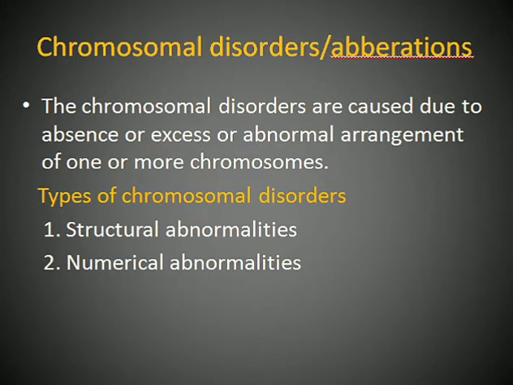Either a part of the chromosome is broken off, or a part is rejoining in a different direction, or there can be more chromosomes than normal or fewer chromosomes than normal. So chromosomal aberrations or disorders can be of two types: structural abnormalities or numerical abnormalities. So first let us see the structural abnormalities.